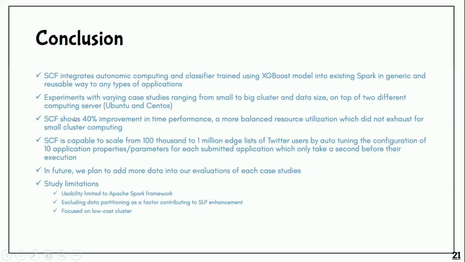SCF shows 40% improvement in time performance and more balanced resource utilization, which did not exhaust small cluster computing. SCF is capable of scaling from 100,000 to 1 million edge lists of Twitter users by auto-tuning the configuration of 10 application properties for each submitted application, which only takes a second before execution.